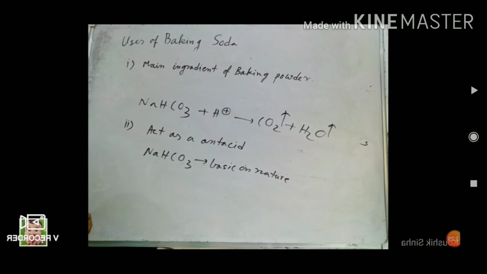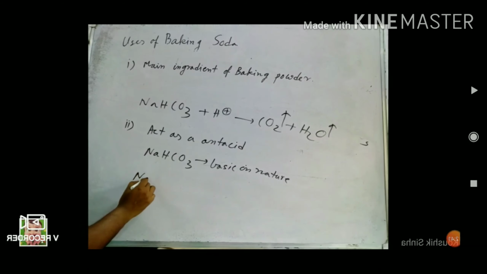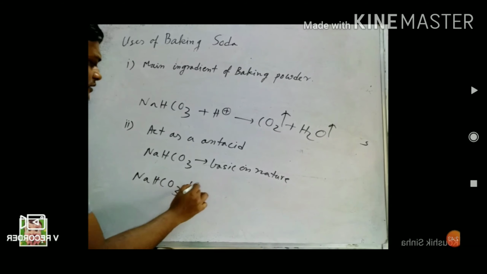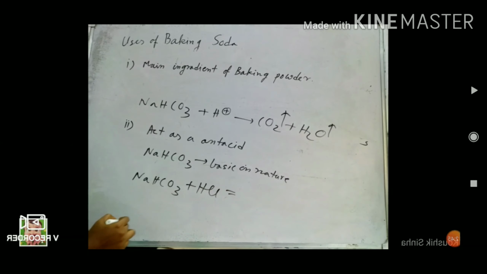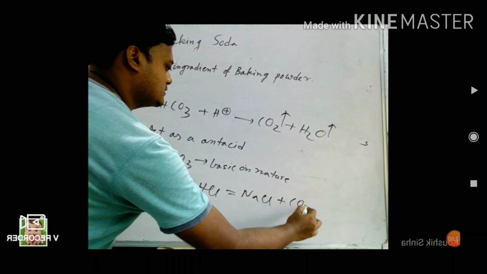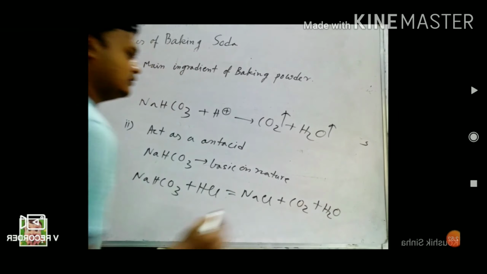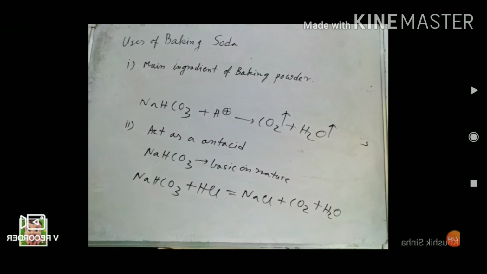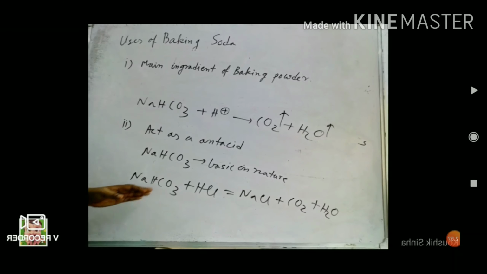That's why it neutralizes the excess acid produced in our body. So it acts as an antacid. The reaction involved is NaHCO3 plus HCl gives NaCl plus water plus CO2. In that way, baking soda acts as an antacid.